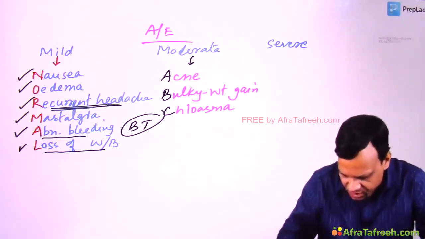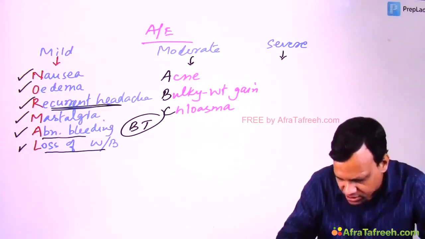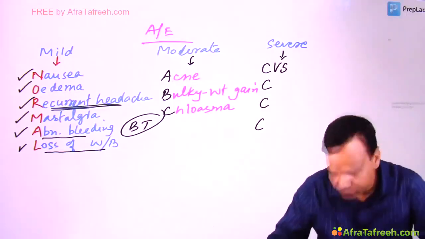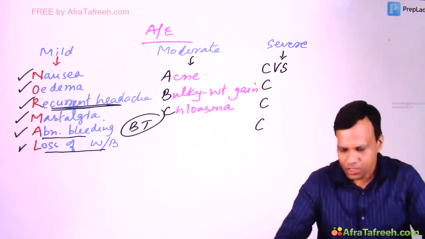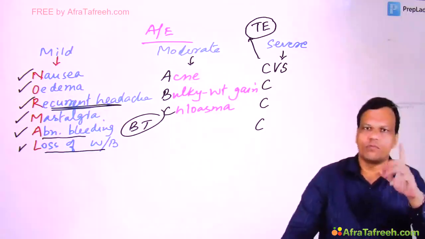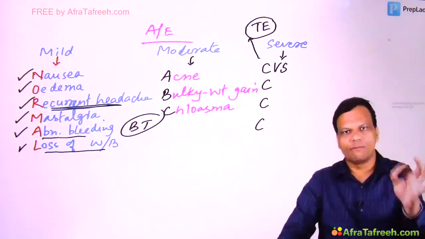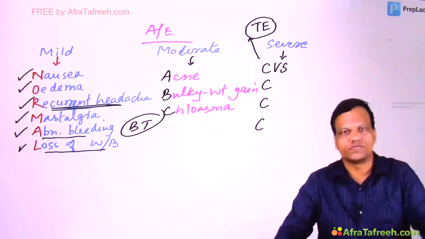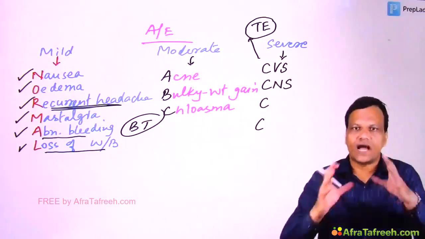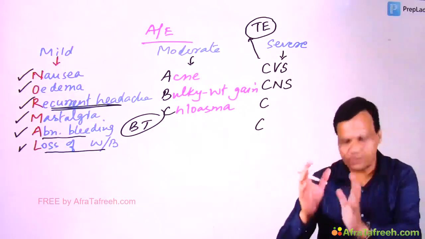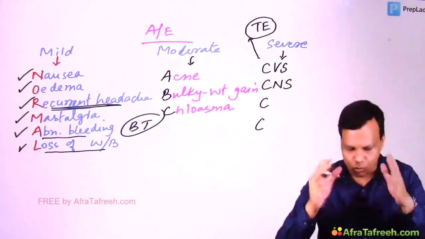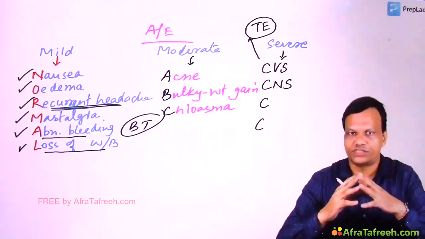Then coming to severe, which are the most important, these are the 4 C's. First C is cardiovascular. We know estrogen increases the risk of thromboembolism. So thromboembolism is an important adverse effect. Any hint of a thromboembolic episode, maybe deep vein thrombosis, MI, stroke, we should immediately stop OCPs. Second C is CNS. OCPs can unmask depression. They themselves do not cause depression, but they have been found to unmask subclinical depression. So OCP should be stopped at the first hint of depression.